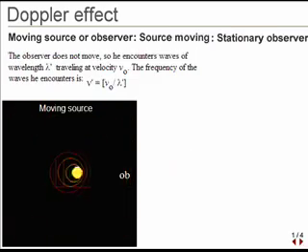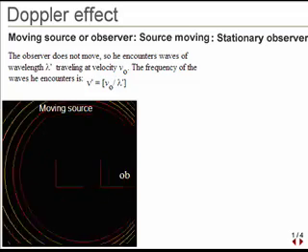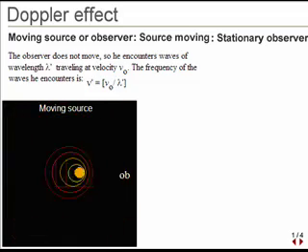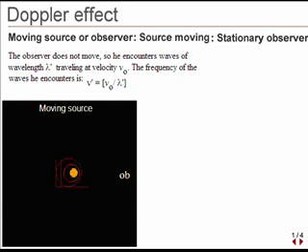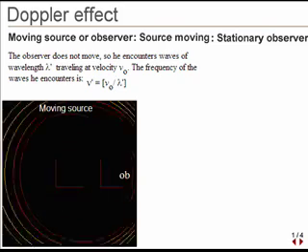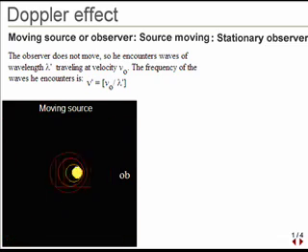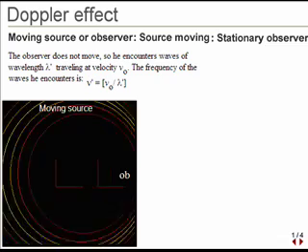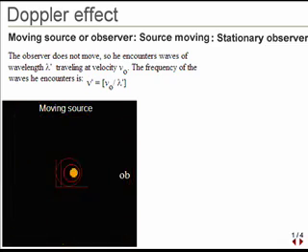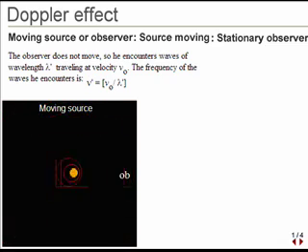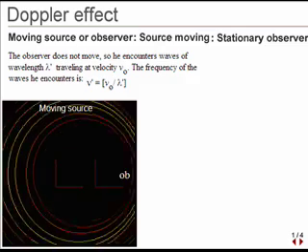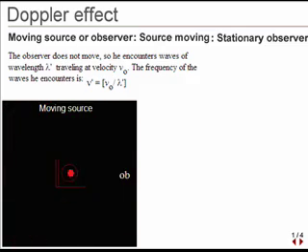As the source moves, at each position, when the wave is emitted, the wave moves out in a circle or sphere from that point. Once the wave has left the source, it forgets about where the source is and just keeps on propagating out. Hence, the wavelength is shorter in front and longer behind the source. This treatment considers the source is moving towards the observer in a straight line.